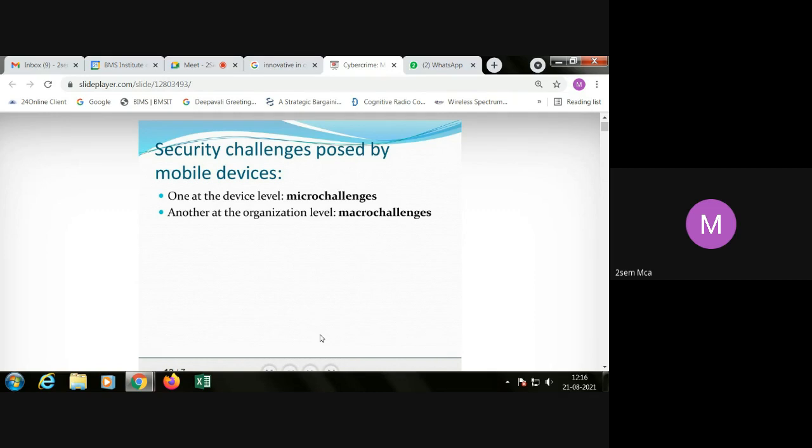Device level also means that when you install any financial application on your device, it expects you to allow access to your phone, your SMS, your gallery, your location. Unless you allow all the permissions to the application, it is not going to be installed.